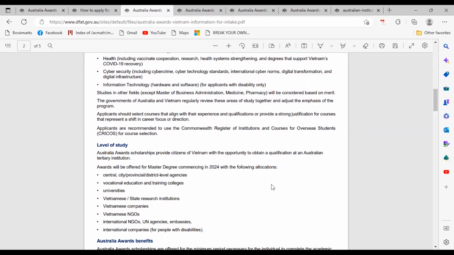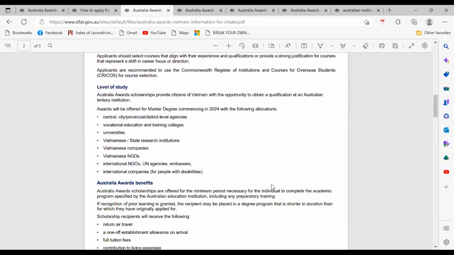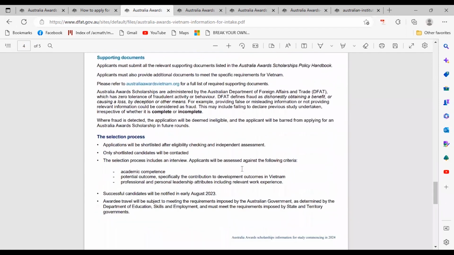So it is different. Each region or each country has different requirements for this scholarship. Kindly be aware of which region or which country you're coming from. Try to read the requirements for your particular country. You have to know that this scholarship is for bachelor's, master's, and PhD degrees.